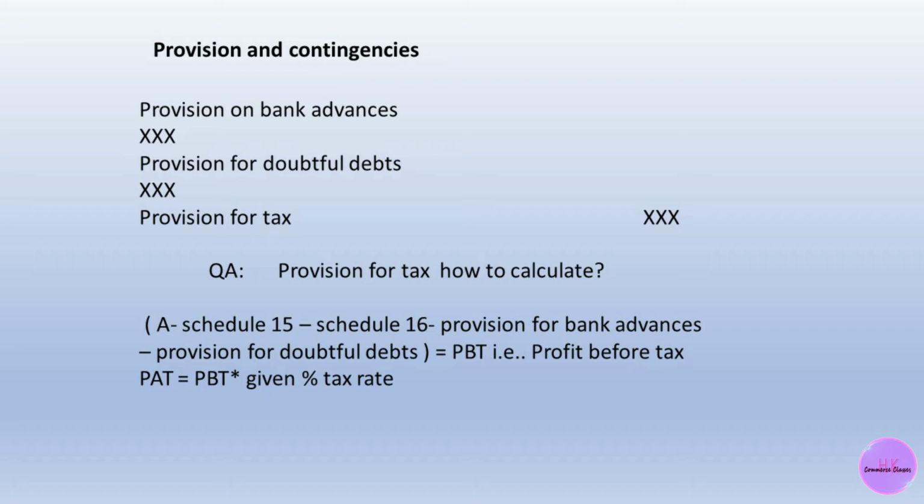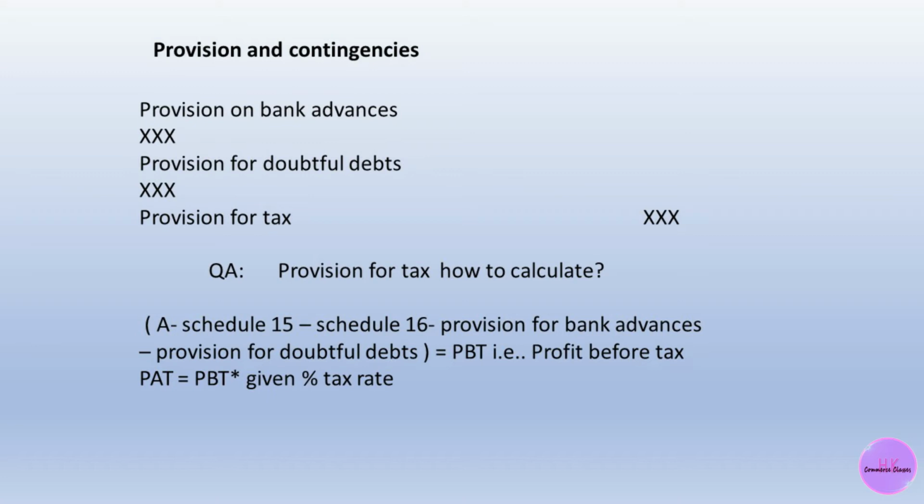Contingencies, in the same way, are events that might happen in the future, for example contingent liabilities. There are three types of provisions and contingencies in the accounts of banking companies: for example, provision on bank advances and provision for doubtful debts, which can be recovered.